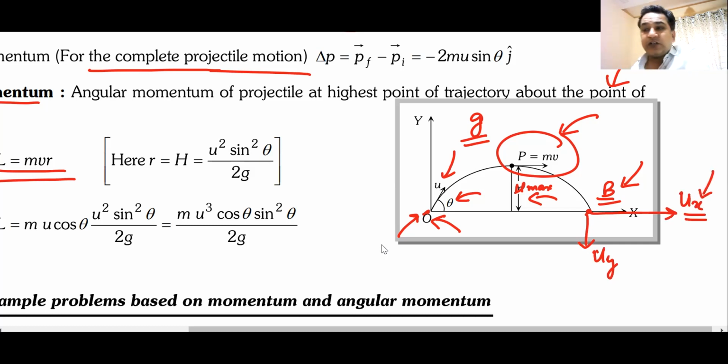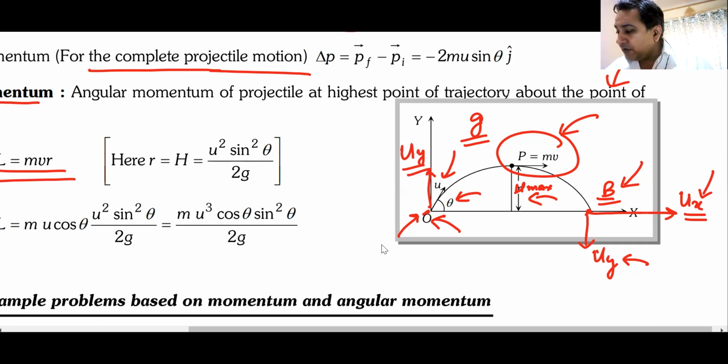Ux velocity, the horizontal component of velocity never changes. The only component of velocity that changes is uy. When I threw it, uy was upwards. When it comes back on ground, uy is downwards. Do we remember this? Can I have some raised hands? This is probably the last point of today's class because we are going to study a little bit about angular momentum also. So I'll just wind up the class here.